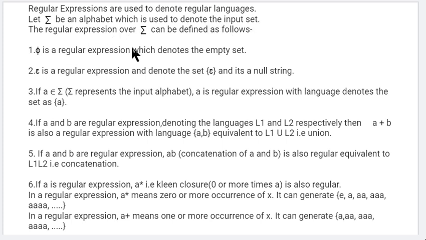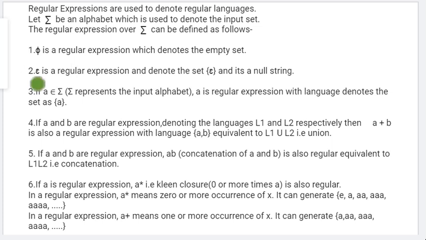If we want to create a regular expression for this input set, what are the valid things? First of all, phi is a regular expression. We saw this phi, and we can use it in a regular expression also. It denotes the empty set.